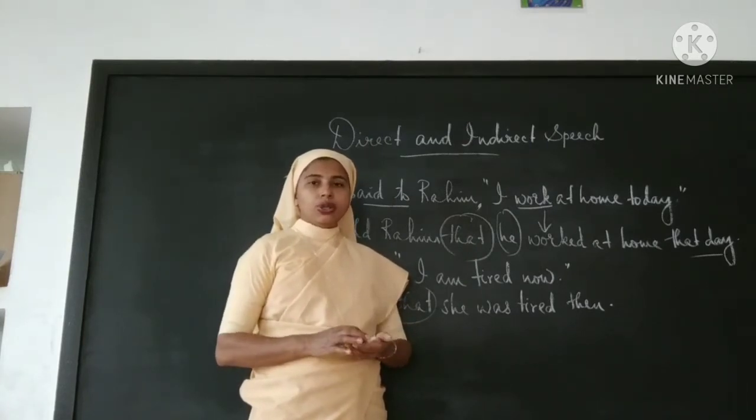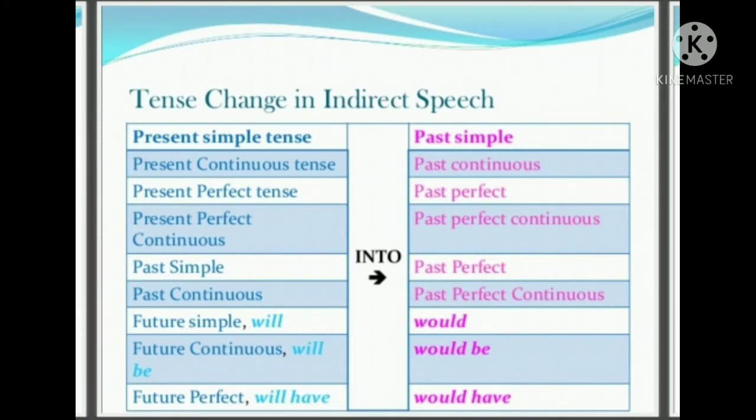Okay, children, did you understand that? Children, I told you that there will be tense changes in indirect speech. When direct speech is changed into indirect, there will be tense changes. This is a table which shows the tense changes. Please learn it by heart. Simple present tense will be changed into simple past. For example, if it is works, it will be changed into worked.